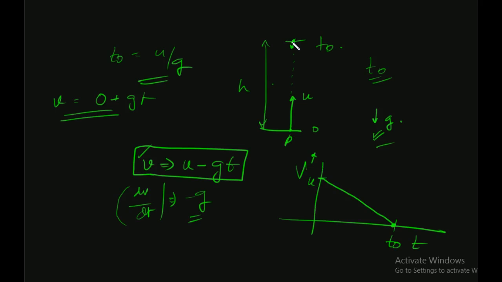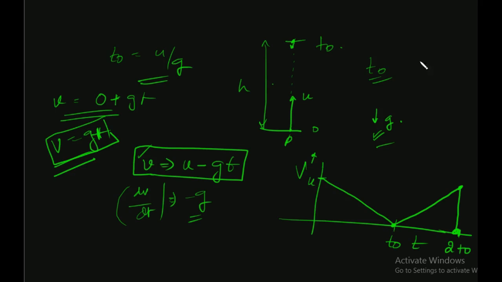This means here velocity is simply gt. Since the time interval will be taken the same, it will be t naught only, and this will be the graph.